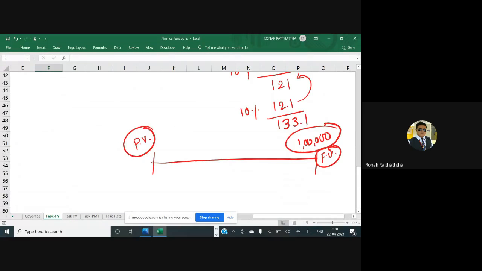So if you have the future value and you want to reach the present value, you follow the process of discounting. Please put it in the back of your mind. You may also prepare notes of it.